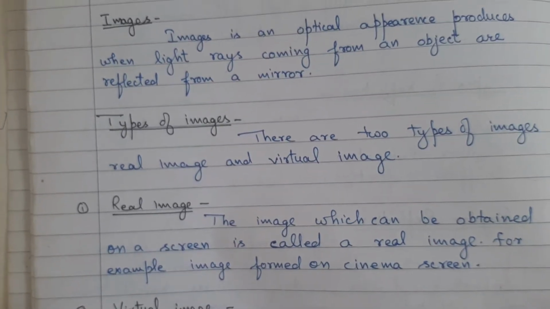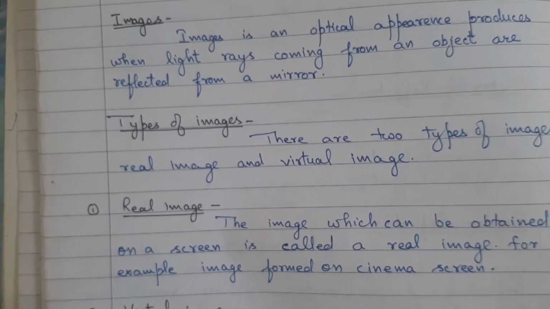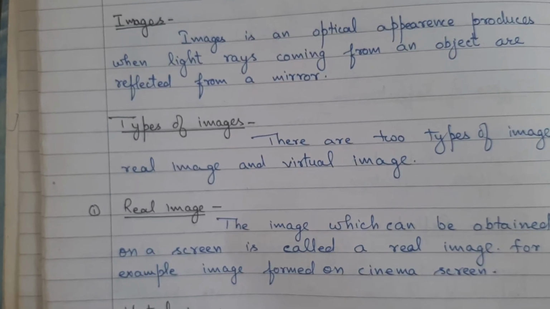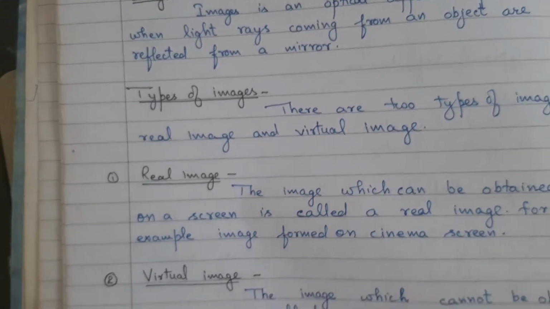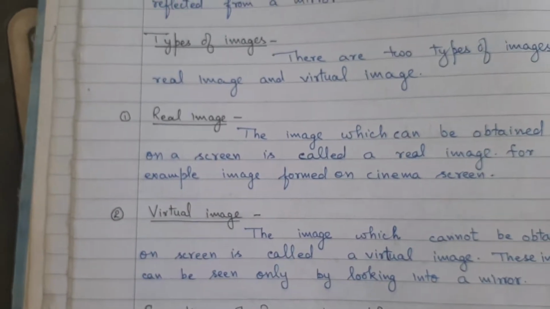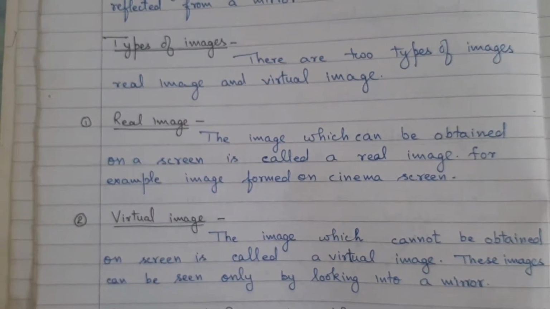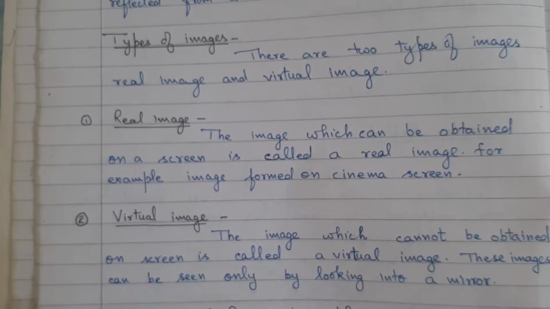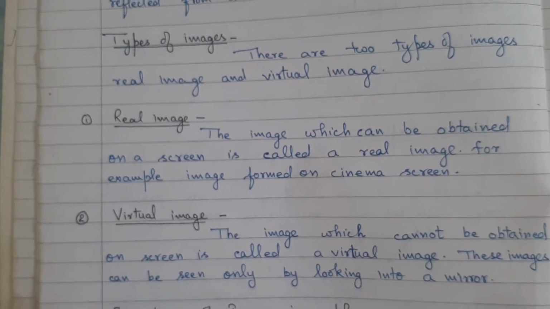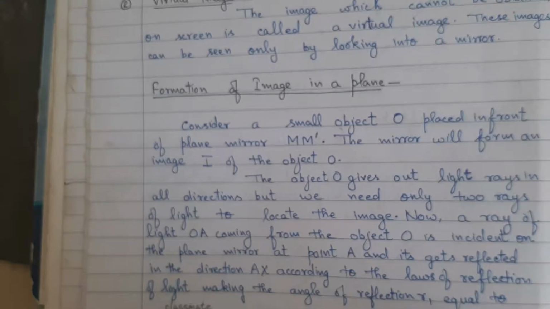Real image. The image which can be obtained on a screen is called a real image. Example, image formed on a cinema screen. Virtual image. The image which cannot be obtained on a screen is called a virtual image. These images can be seen only by looking into a mirror.